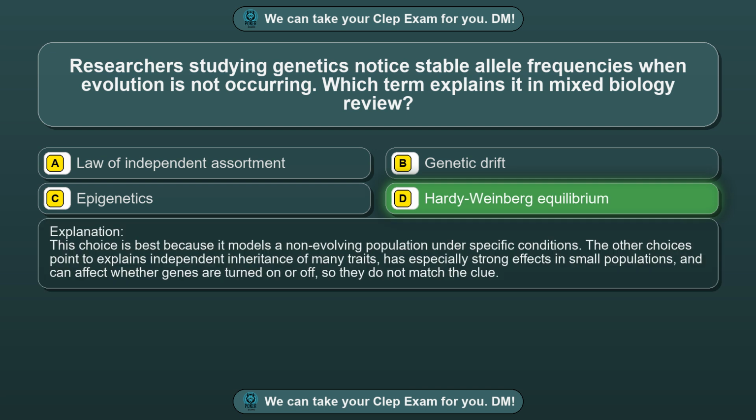This choice is best because it models a non-evolving population under specific conditions. The other choices point to explains independent inheritance of many traits, has especially strong effects in small populations, and can affect whether genes are turned on or off, so they do not match the clue.